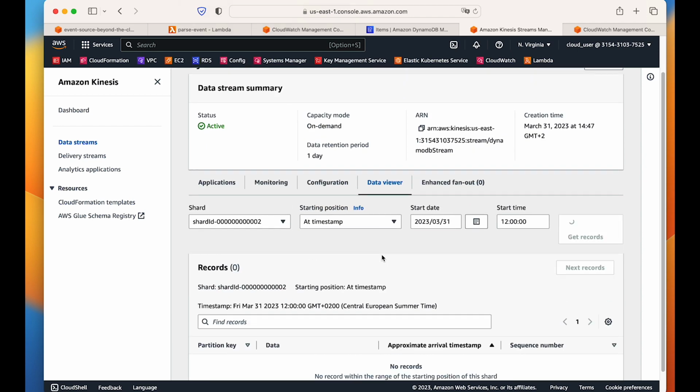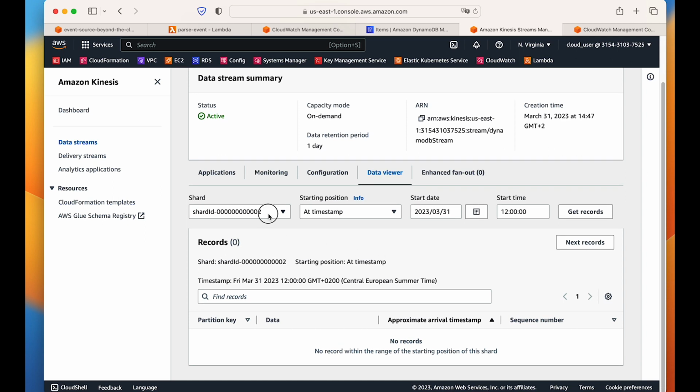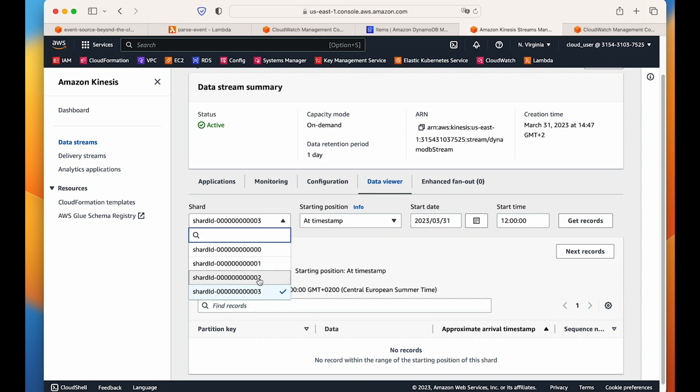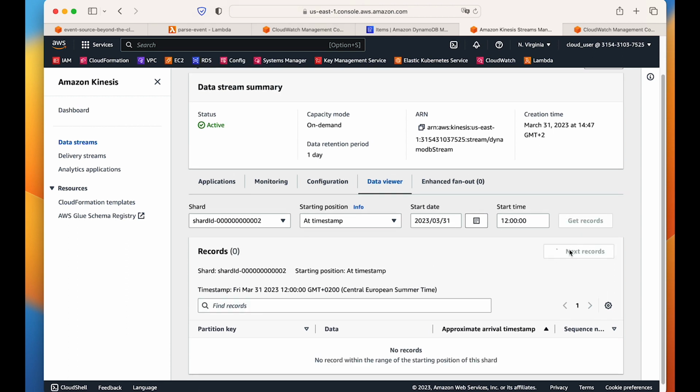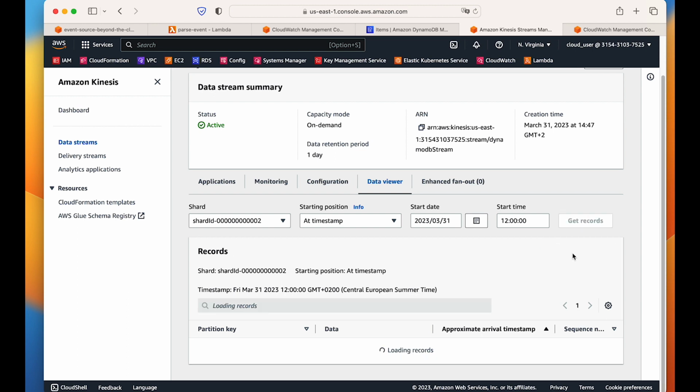2, no. 3. Maybe search in shard 2, get records. Okay, next one. Next. We don't know the index actually, so we have to do it in this way.